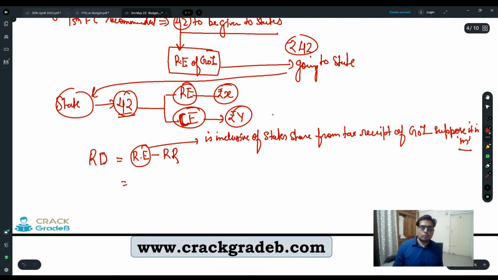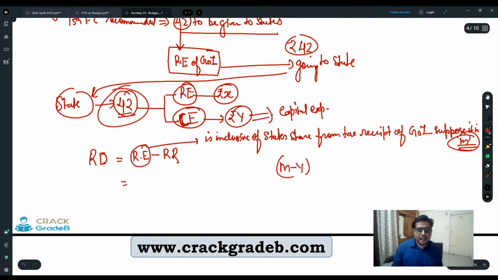So what people are saying is that, see, you should not include M. You should mention M minus Y. Because this Y amount they are going to spend on capital expenditure. And the government of India has given 42, right? This is M. So RE is inclusive of M. M is the complete amount.